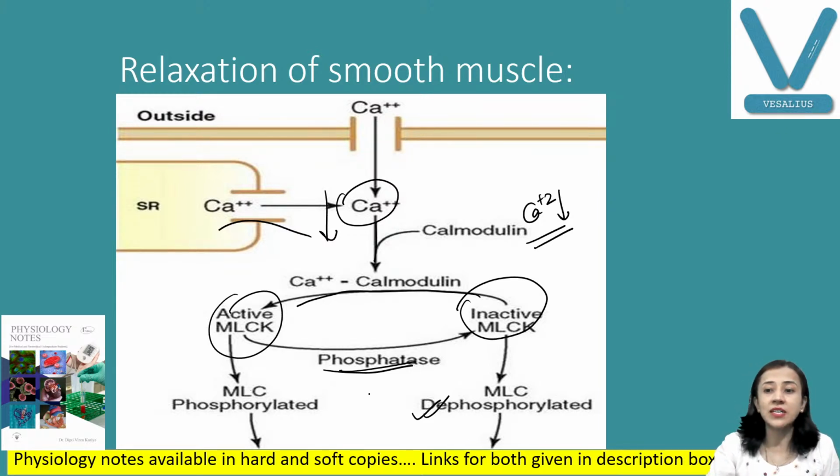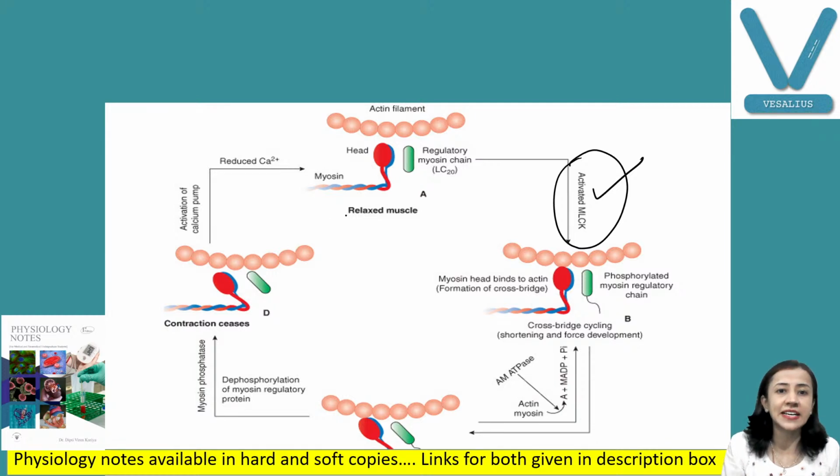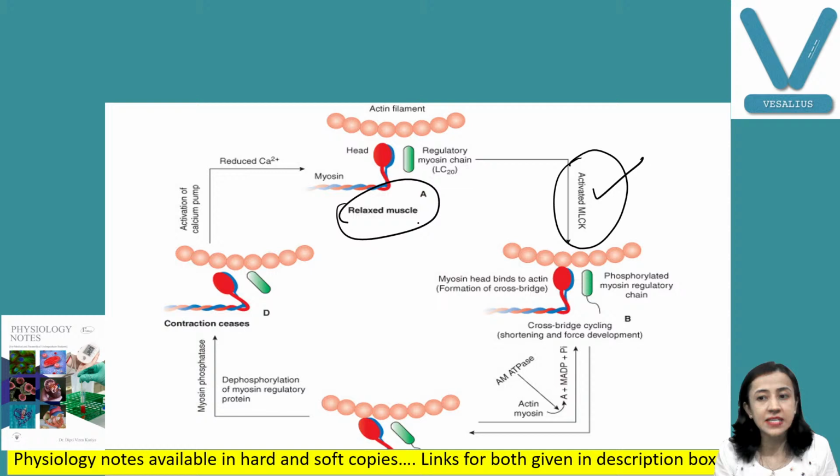Okay, now another important thing is the time required for activation and relaxation. For contraction, the activation of myosin light chain kinase and its inactivation, both are slow. This is the cause why skeletal muscle contractions are fast but smooth muscle contractions are slow. The calcium pump operates slowly in smooth muscle as compared to skeletal muscle, and therefore smooth muscle contractions are prolonged as compared to skeletal muscle contraction. Very important thing here.